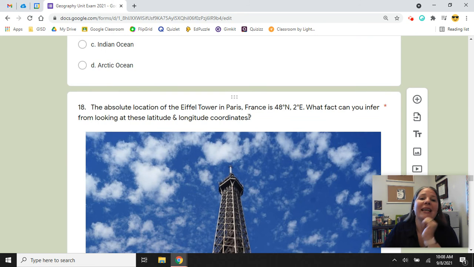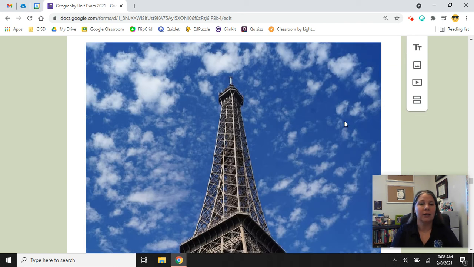Number 18, the absolute location of the Eiffel Tower in Paris, France is 48 degrees north latitude, 2 degrees east longitude. What fact can you infer just from looking at these latitude and longitude coordinates? 48 degrees north, 2 degrees east.